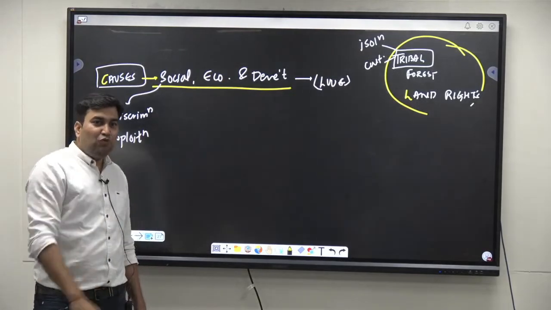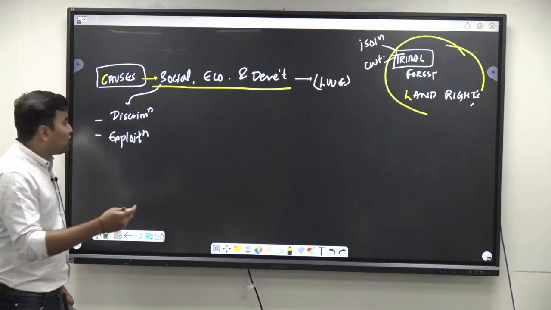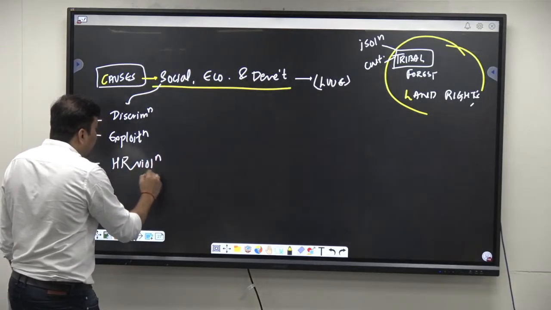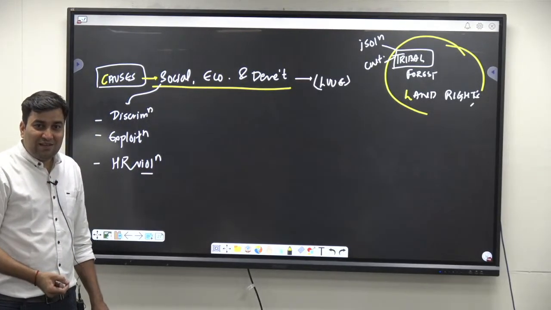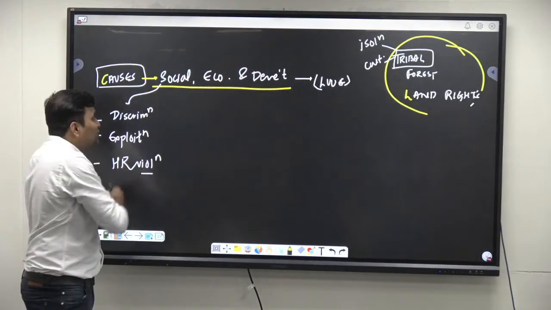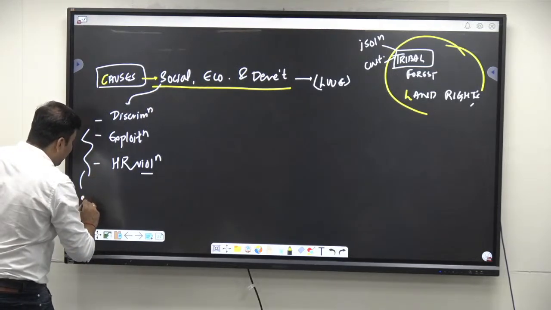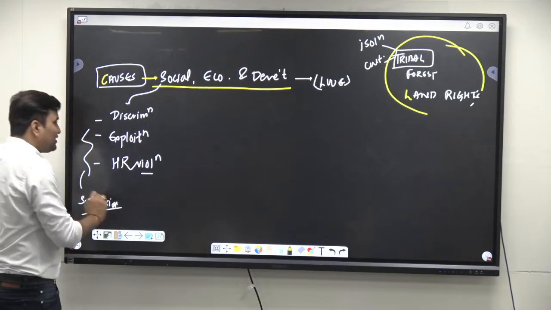This has been proven by the Bandyopadhyay committee. So human rights violations, instances of rape on tribal women, all of this is because of social exclusion. That means there is complete social exclusion, correct? So this is happening because of social exclusion.